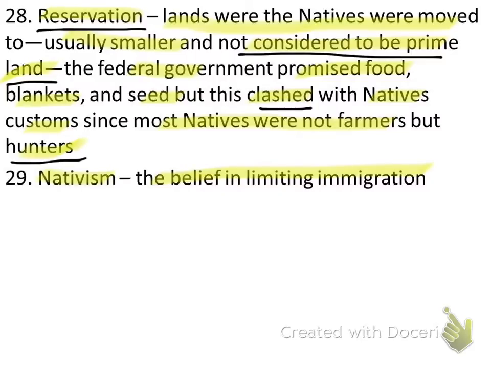If you believe in nativism, you're a nativist, and that was one of our previous vocabulary terms. You are opposed to immigration because you felt the people coming to America did not fit in well to the American culture. Let's go to our next and last slide.